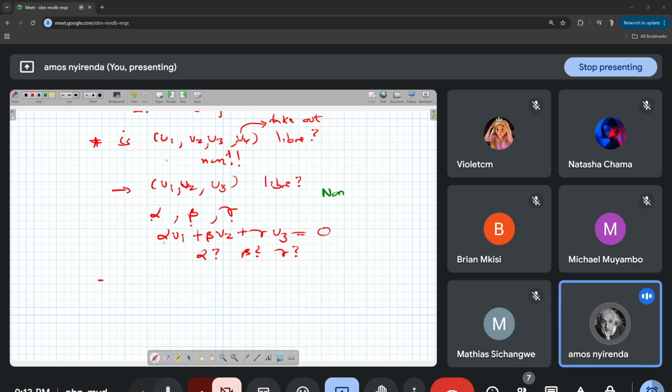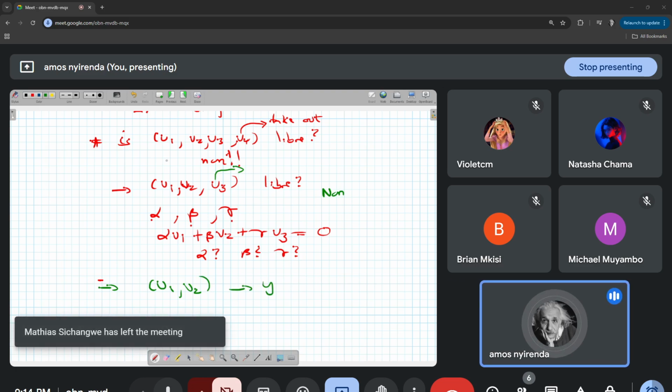Take a linear combination, suppose it's equal to 0, find alpha, find beta, find gamma. One of these will not be equal to 0, so it cannot be libre. So again, you do what? You take out any vector. Here, I'll take out this one. If I take out this vector, I'm going to have u1 and u2. Yes, this is going to be libre.